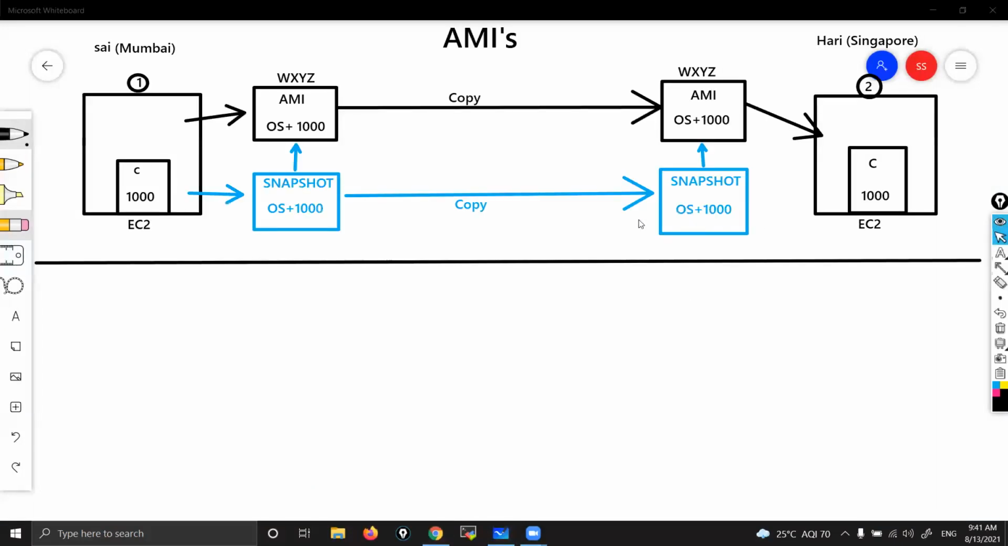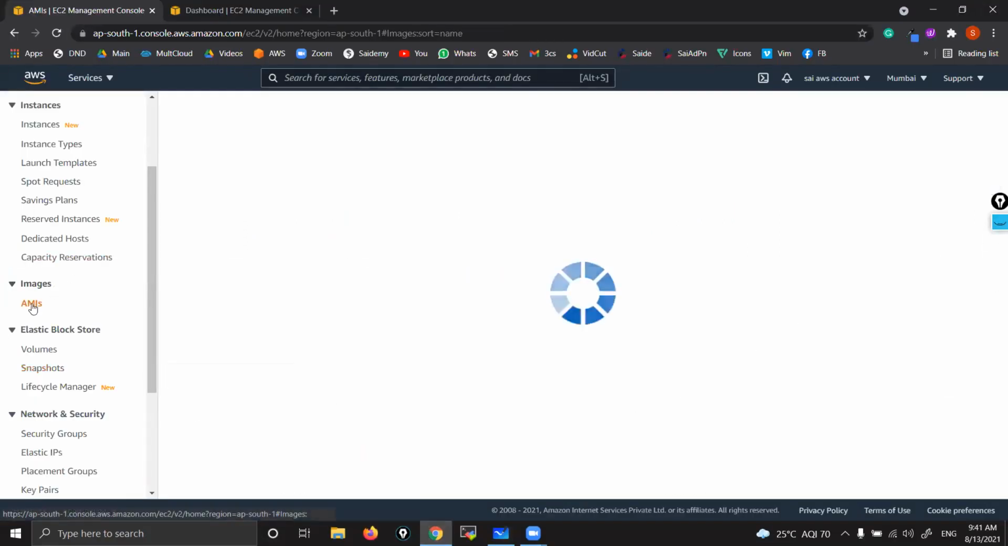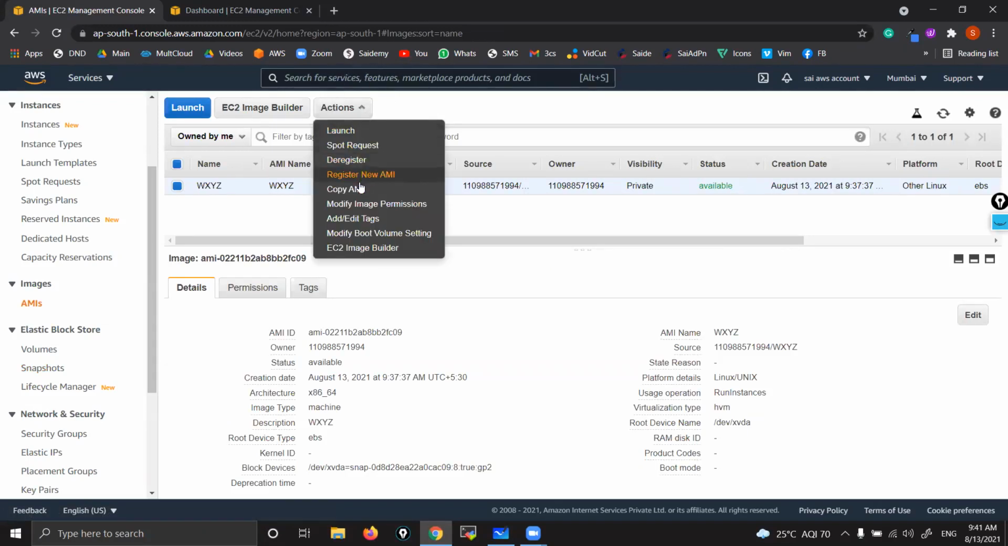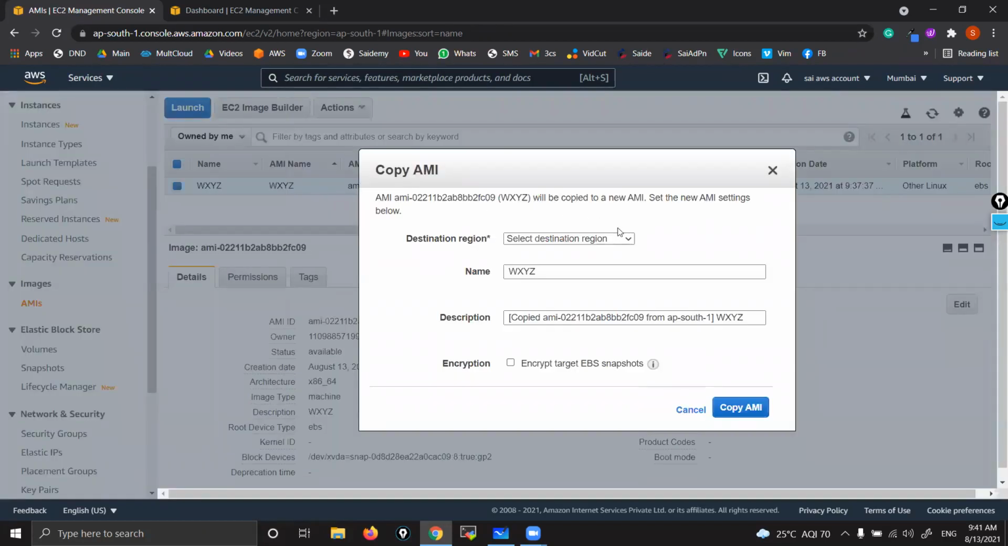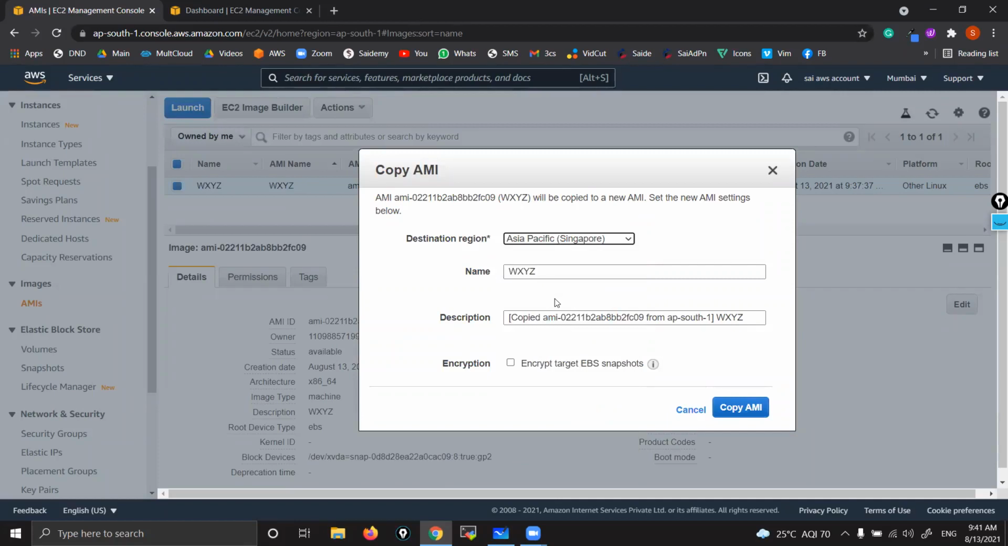Okay. Now what we do, we are going to copy this AMI to other region, Singapore. Let's see how we are going to copy. Go to AMIs, actions. You can see copy AMI, right? Here you choose the region, Singapore. See, description also, instead of giving the whole entire edition, let me give just this one.